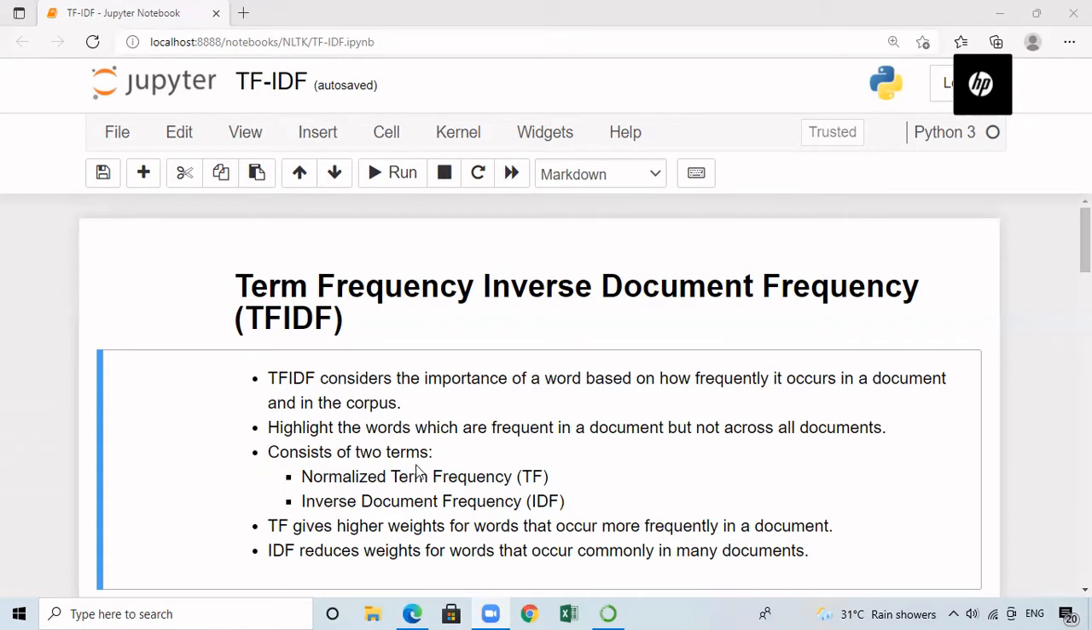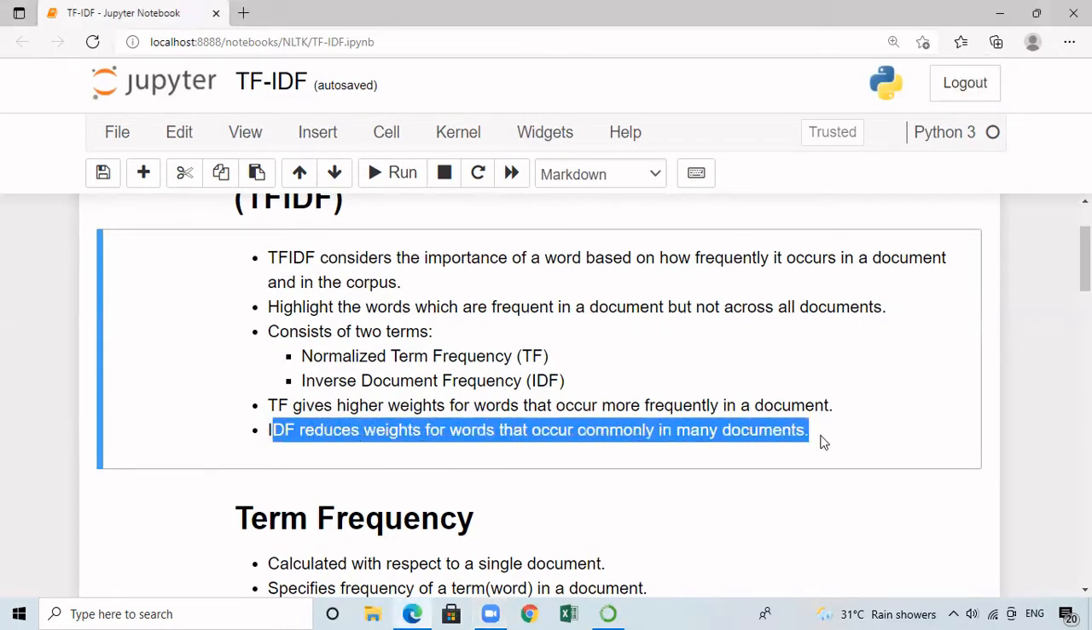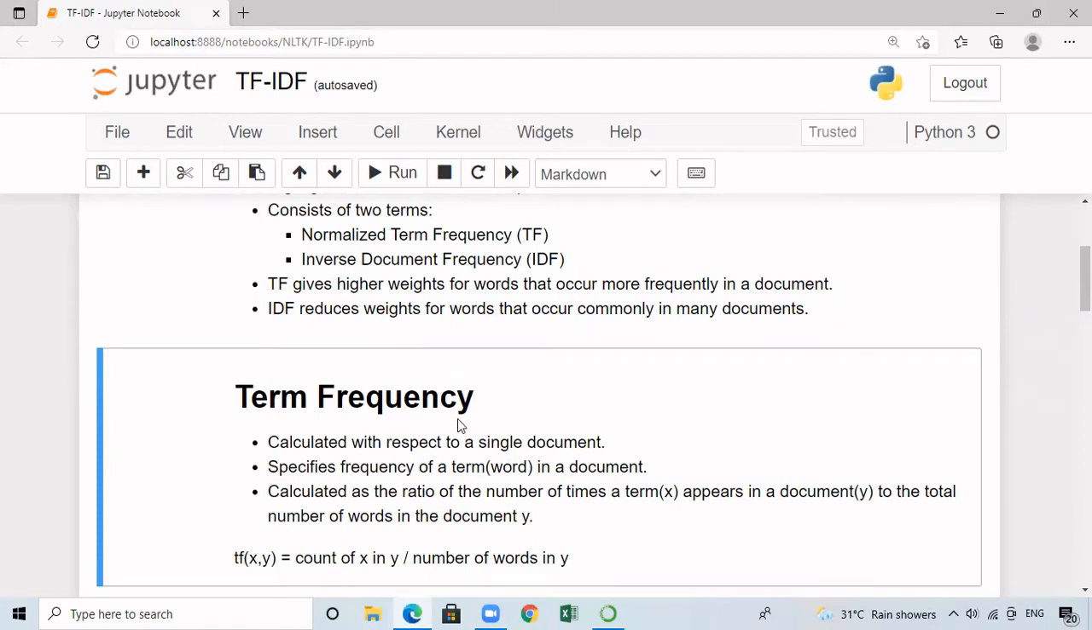Here we have two important terms, normalized term frequency, which is TF, and inverse document frequency, IDF. Out of these two terms, TF gives higher weights for the words that occur more frequently in a document, whereas IDF is going to reduce the weight of the words that occur commonly in multiple documents. So this IDF effect is not present in bag of words. Now let us see how to calculate the term frequency.